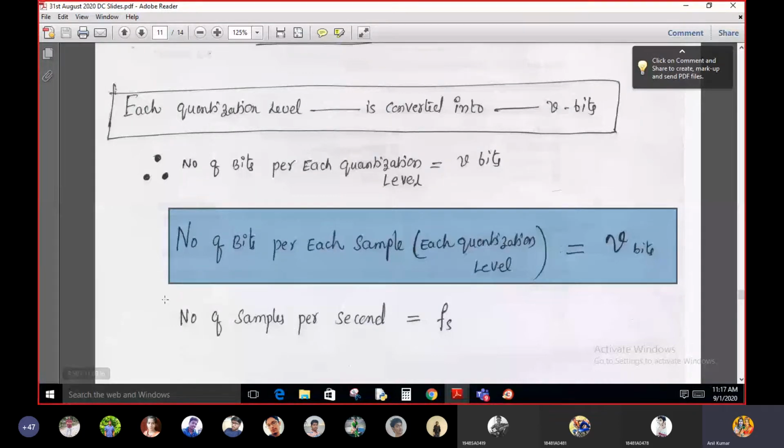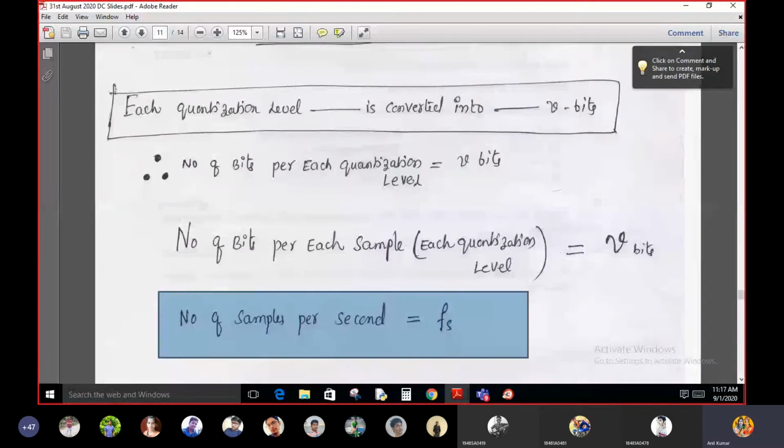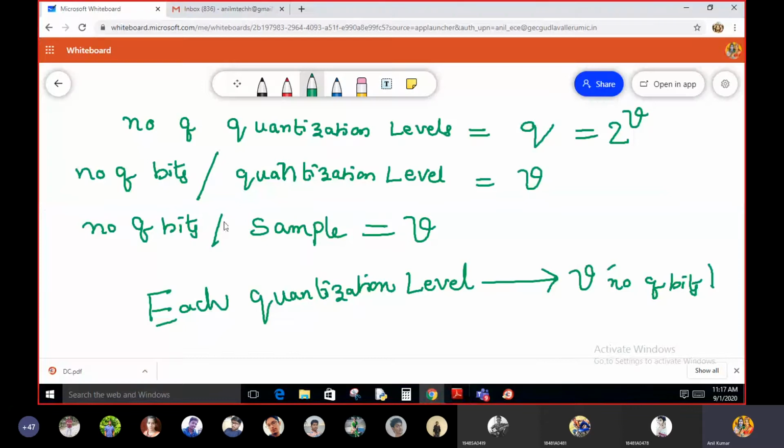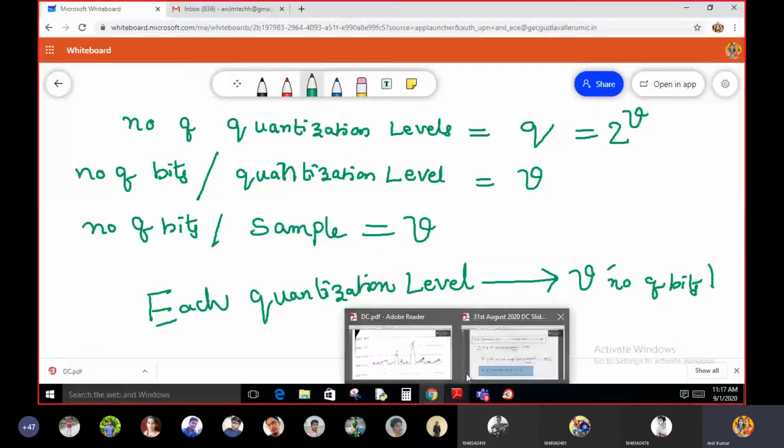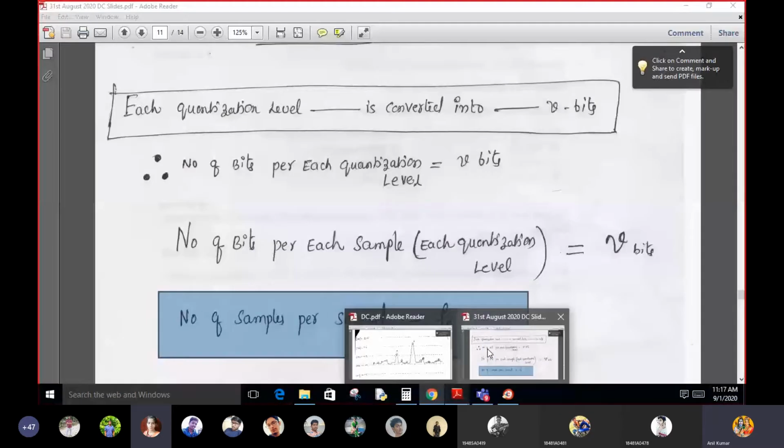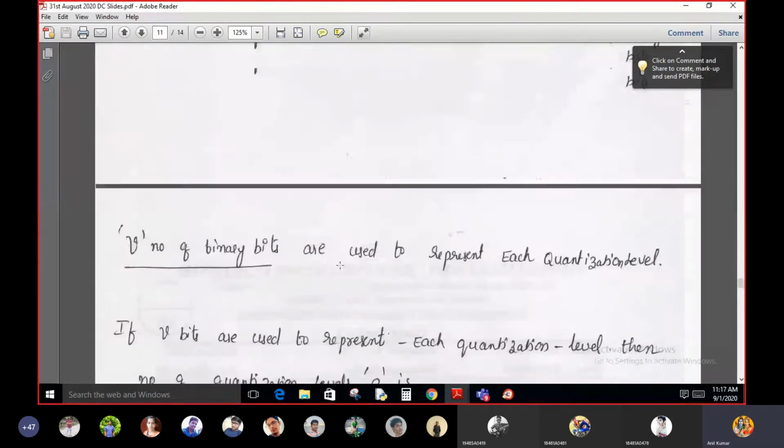Okay, so number of samples per second is equal to, say your answer. I already told you, right? Number of samples per second: how many samples are generated at the output of the sampler per 1 second? Tell me your answer, students.